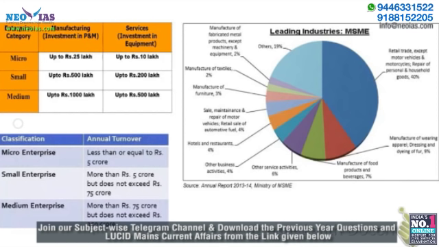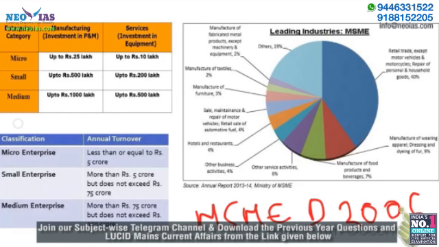MSMEs are defined under the MSME Development Act of 2006. Until now, the definition had the following criteria: industries with up to 10 crore investment in plant and machinery in the manufacturing sector, and up to 5 crore in the service sector, used to be recognized under MSME.